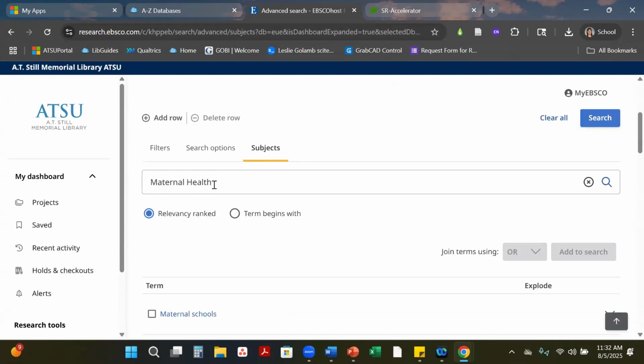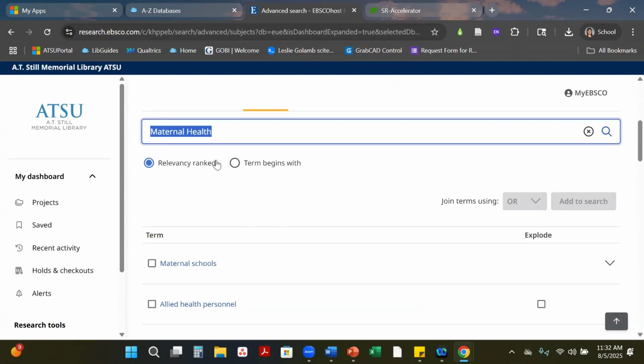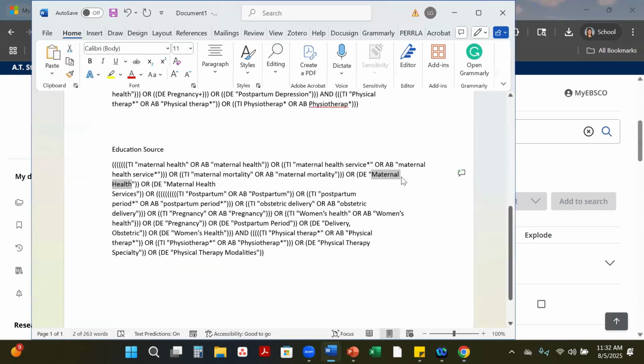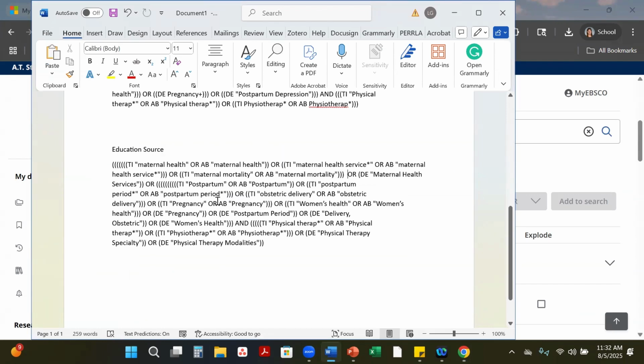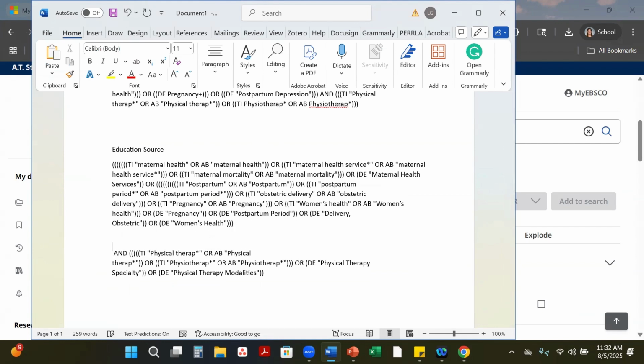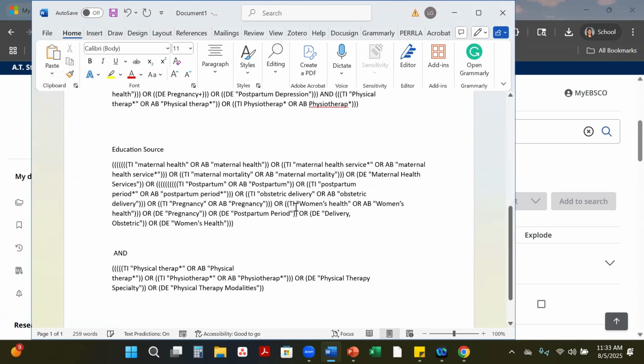But we do need to go into our search string here and get rid of this DE. We're going to highlight it and delete it. Then we come up to our concept. This has two concepts: this is concept 2, this is concept 1. When we're working on this concept, if we remove one, we need to remove a parenthesis at the front. We already know mental health services is already in there, so we can continue going through our search string.